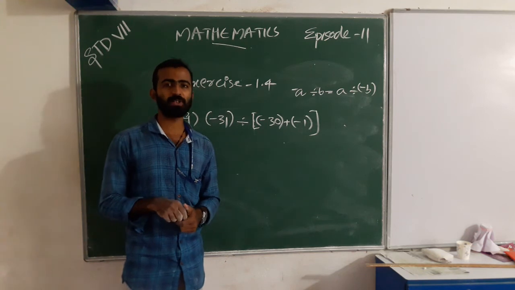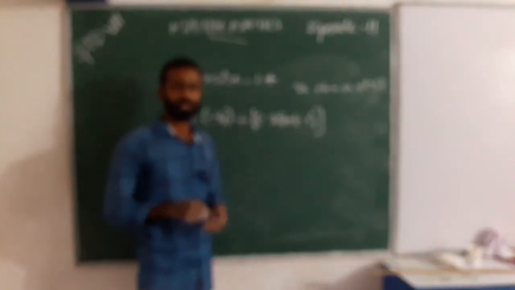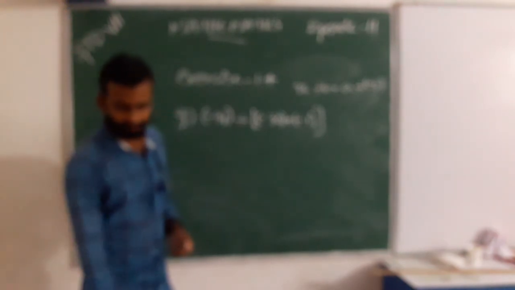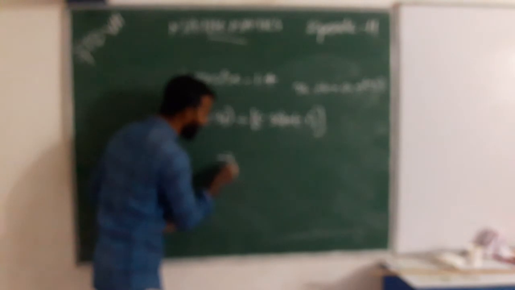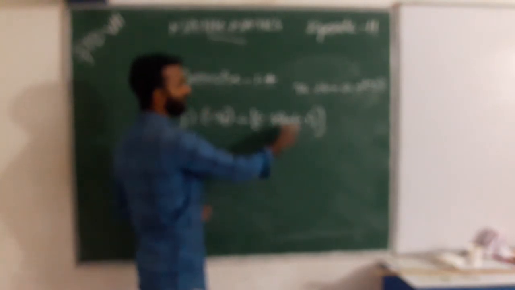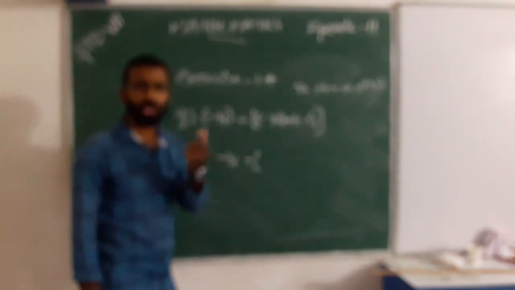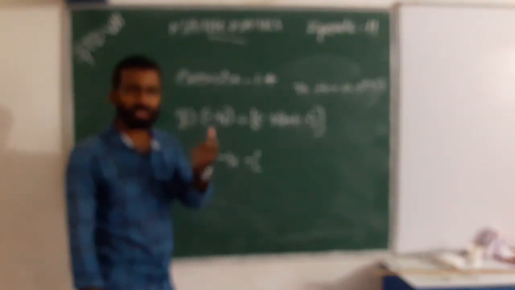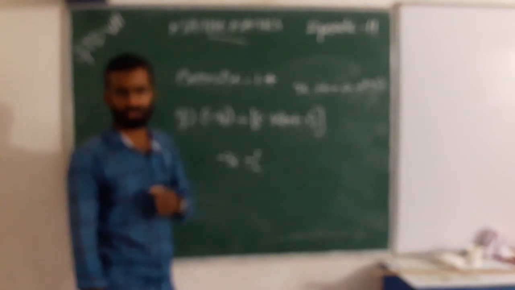This is the format. So first we operate the bracket. We get negative 31 divided by negative 30 plus negative 1. When we add two negative integers, we get a negative integer.